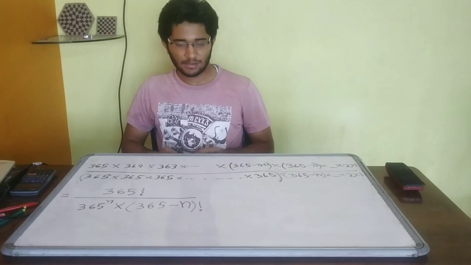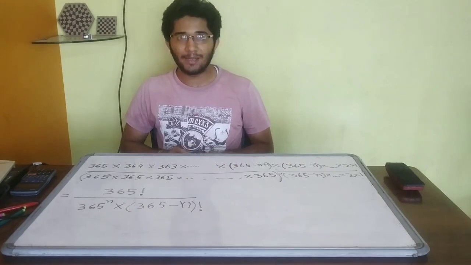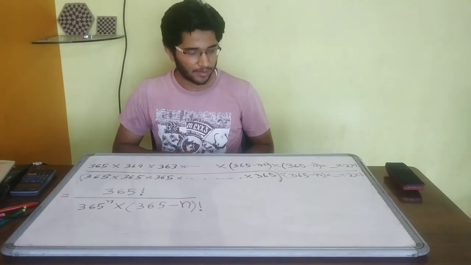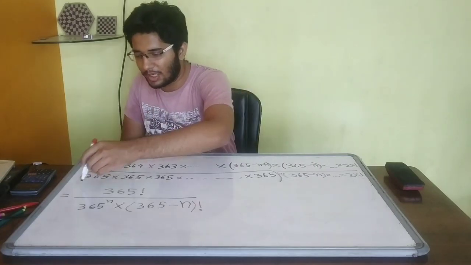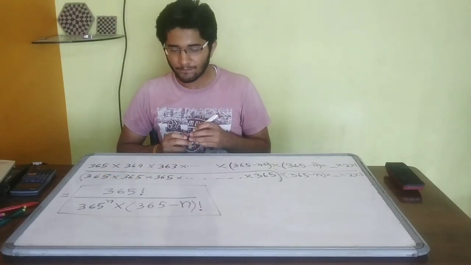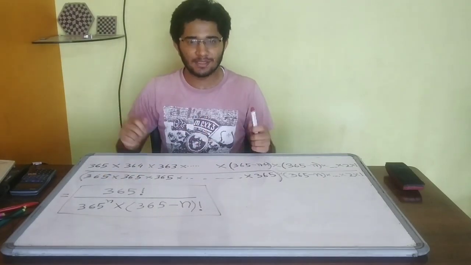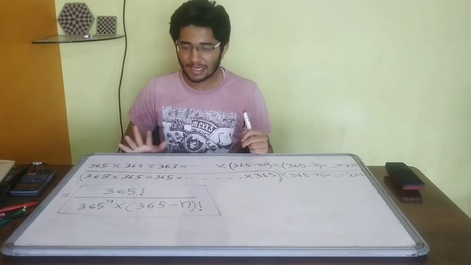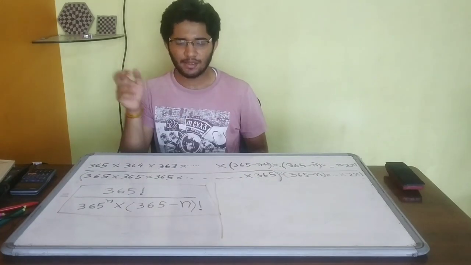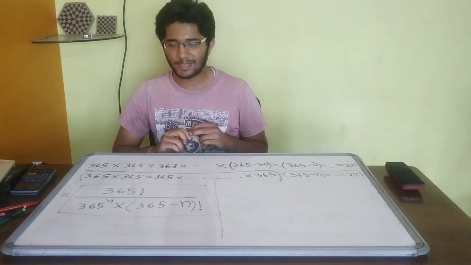And we can get the answer of any question, any number of persons in this way. So this will be the formula for probability for selecting n persons and no two persons have the same birthday. And that's it for today for the birthday problem.